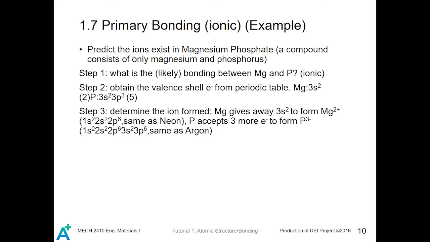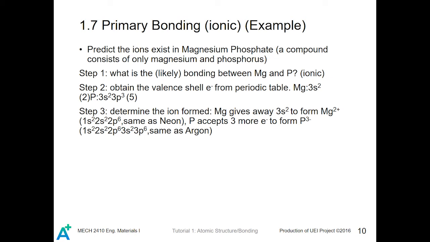Step 2, we obtain the valence shell electrons from the periodic table. Mg is in period 3, in the s block, and in group 2, therefore it is 3s2. It is the valence shell, and the valence shell electron number is 2. For P, the outermost shell will be 3s2 and 3p3, and that means it has a total valence electron number of 5. And then we determine the ions formed.